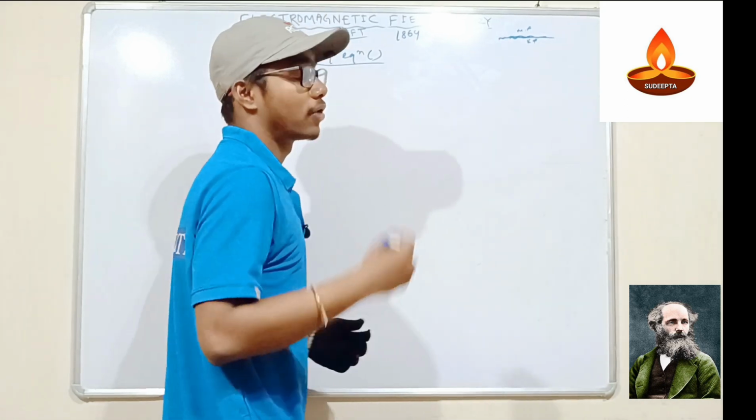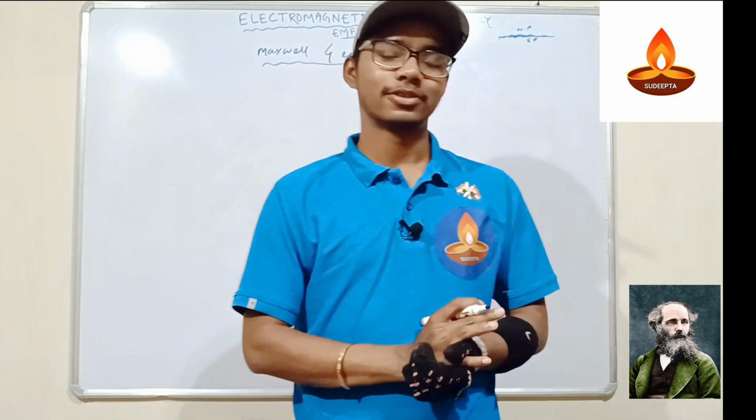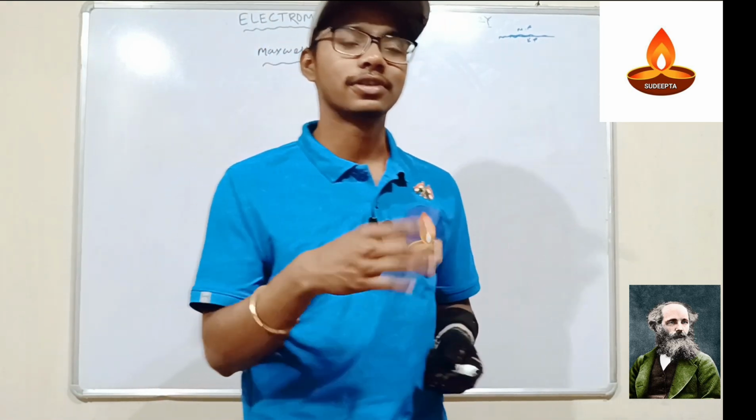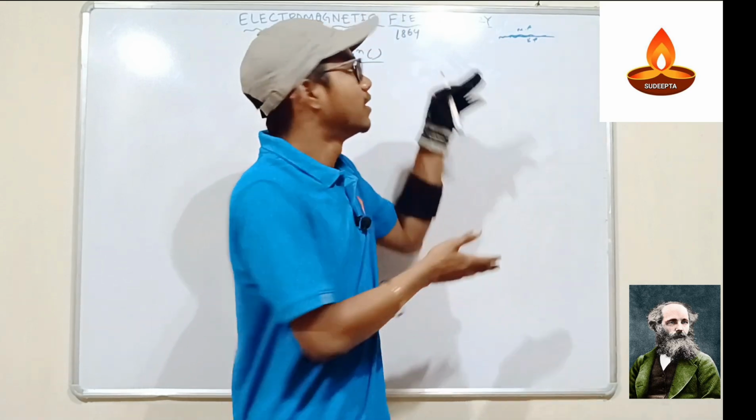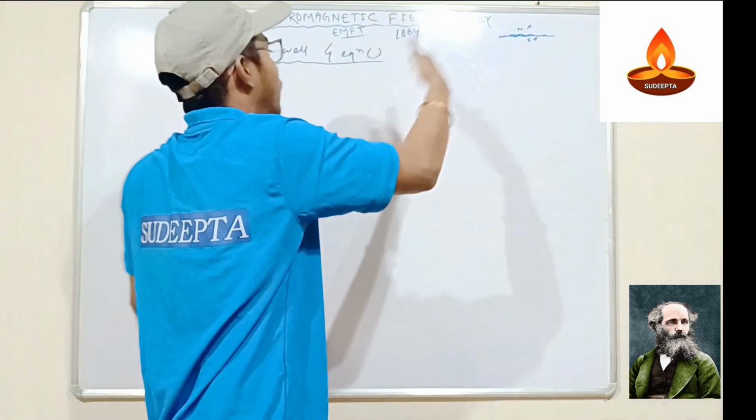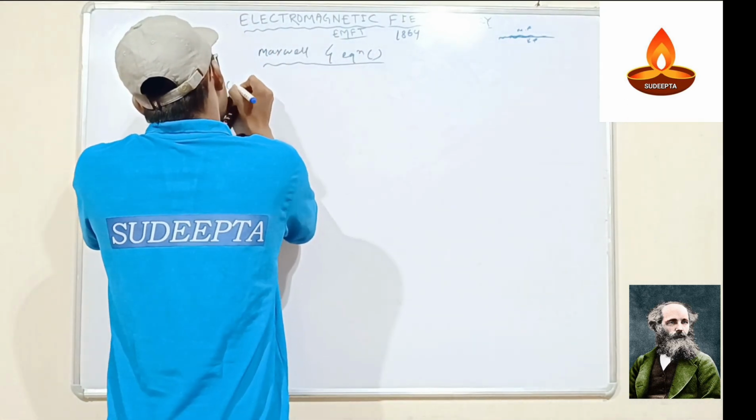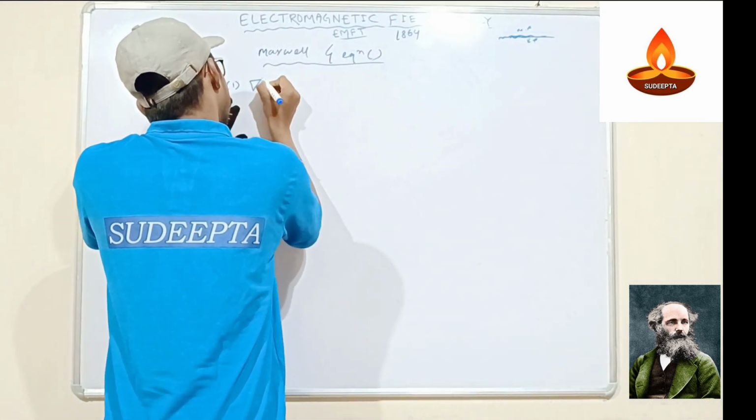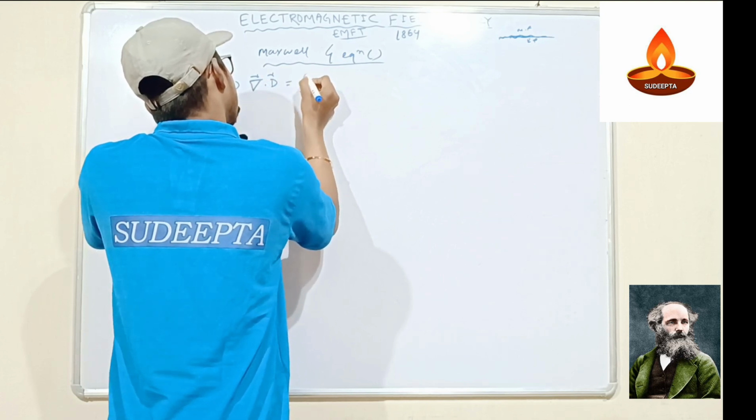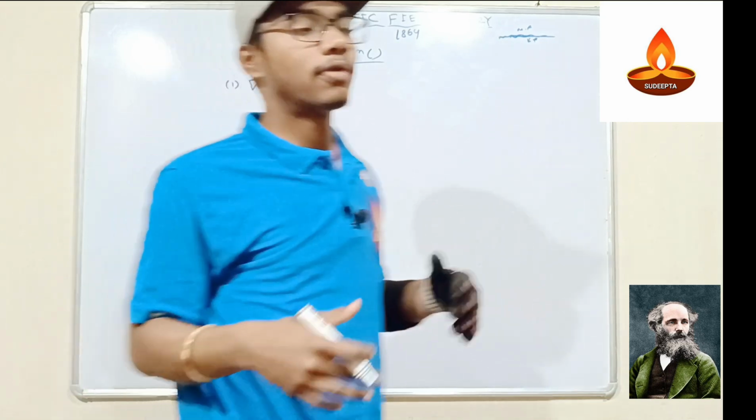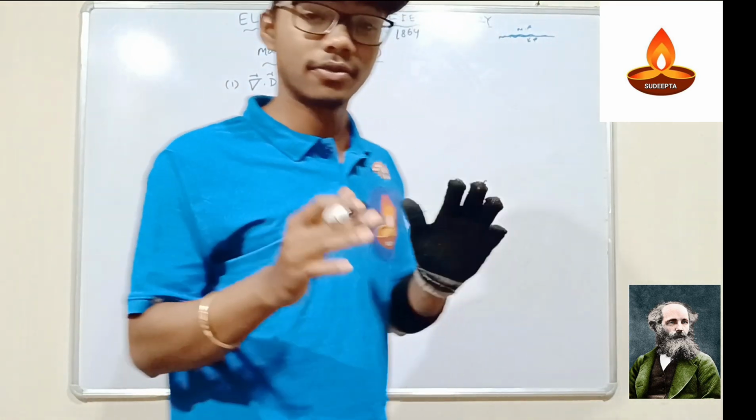So what are the four equations? There will be new terminology for you, so we'll discuss all the terminology and symbols. I will make a playlist of these videos on electromagnetic field theory; this is the first video. The first equation is divergence of D equals rho. We'll discuss what D is, what divergence is, and what rho is. Don't be worried.